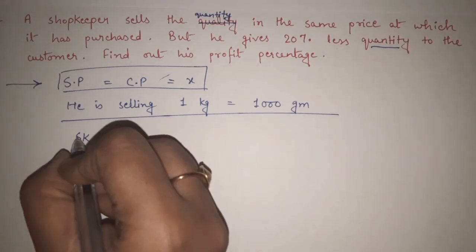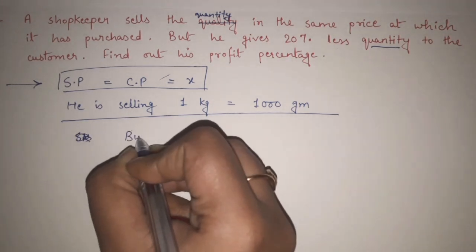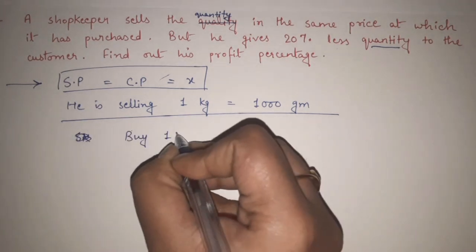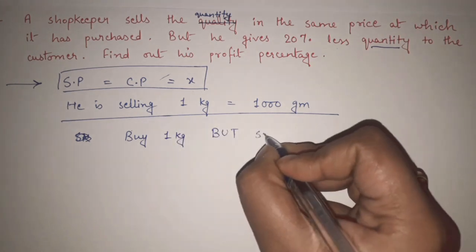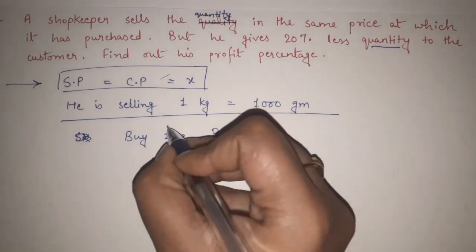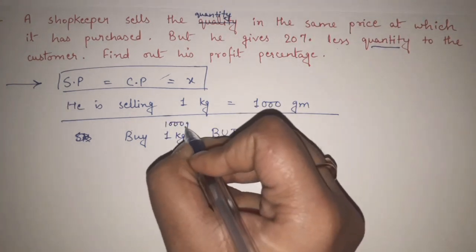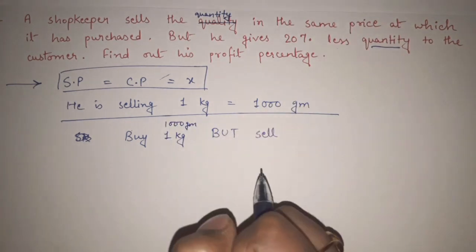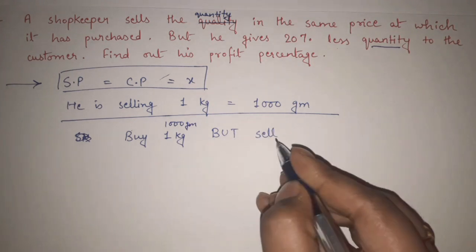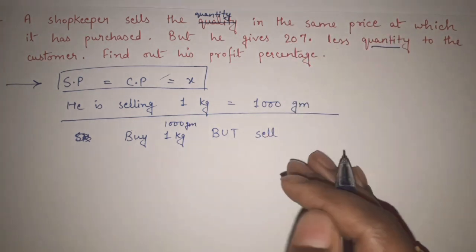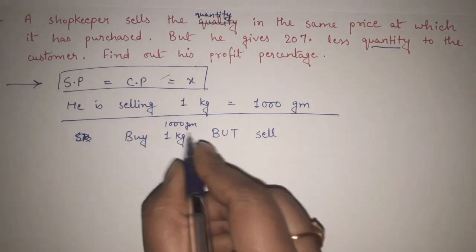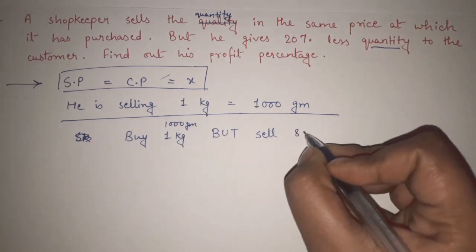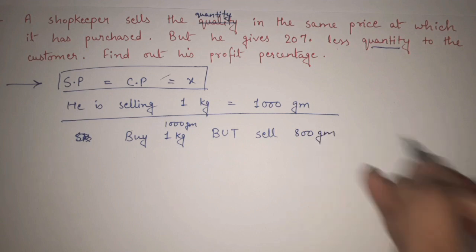less quantity. That means what? Understand this thing. Let's say he is buying 1 kg, but he is selling 1 kg means 1000 gram. If he is buying 1000 gram, he is selling 20% less quantity. He is giving back 20% less quantity. So 20% less of this 1000 gram is what? 800 grams. Understand this thing.